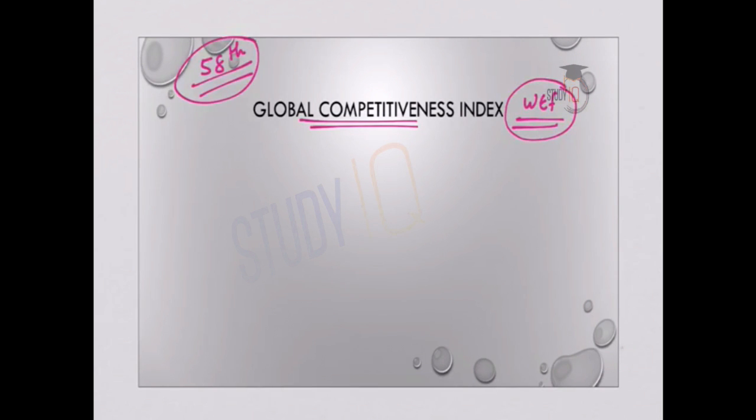Next is also a very important report, Global Competitiveness Index. It is being published by World Economic Forum, or WEF. And India has been ranked 58th most competitive economy, and India has a score of 62.0 on the Global Competitiveness Index of 2018. And India has jumped 5 spots from 2017, and this is the largest gain among the G20 countries. So this is Global Competitiveness Index, which measures the competitiveness of different economies. India has gained 5 points in the 2018 report. It's being published by World Economic Forum.